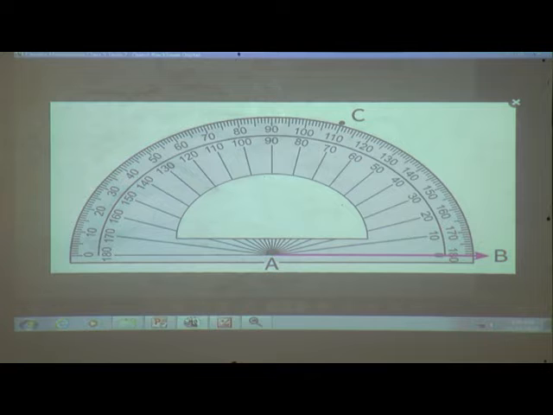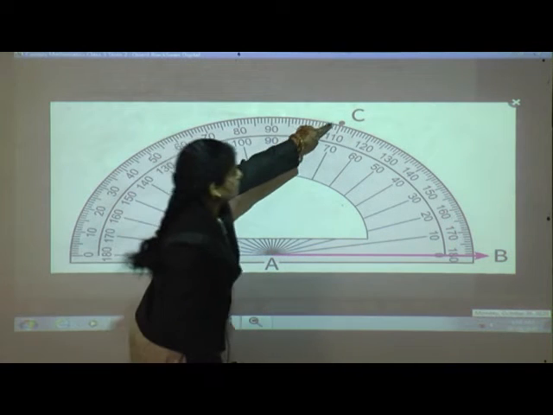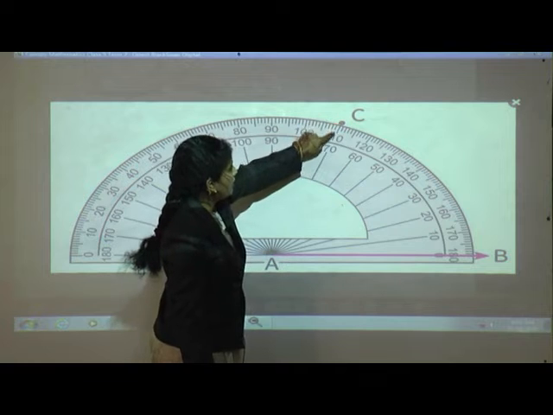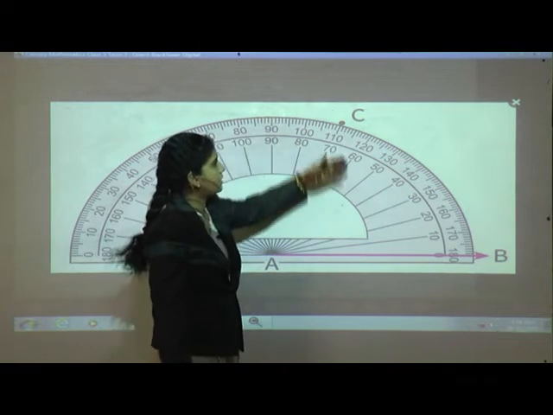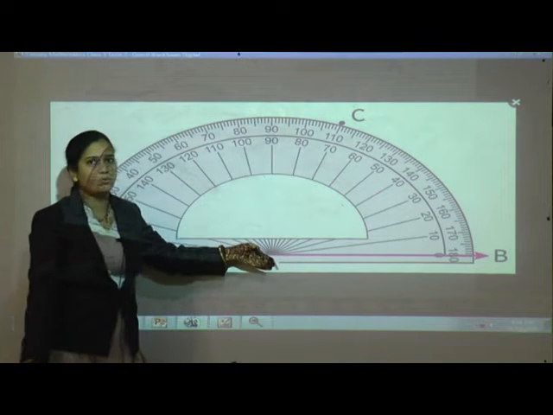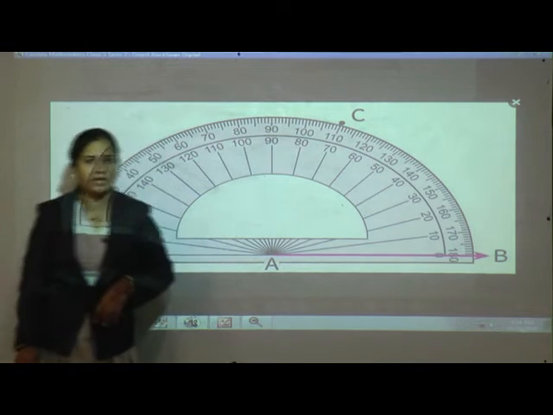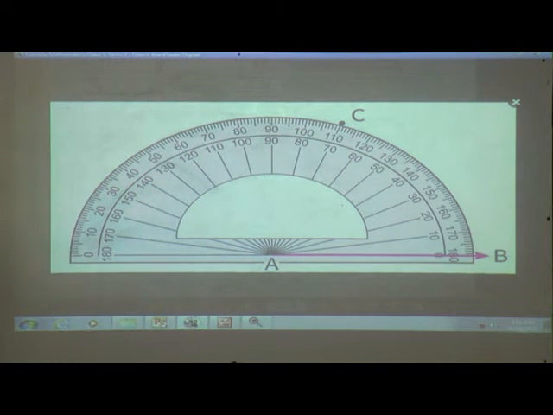Locate the 70 degree mark. See, where is the 70 degree? Here. So put a dot, and afterwards remove the protractor, join these 2 points and draw a ray AC. So in this way you can draw the angle.